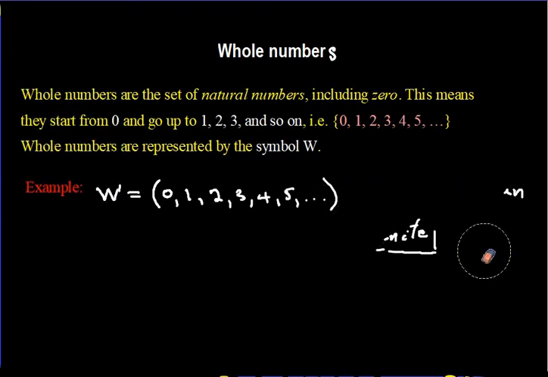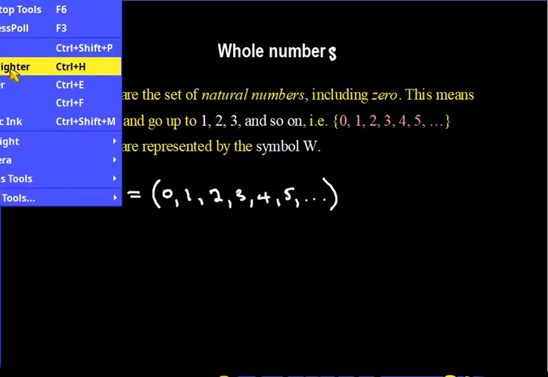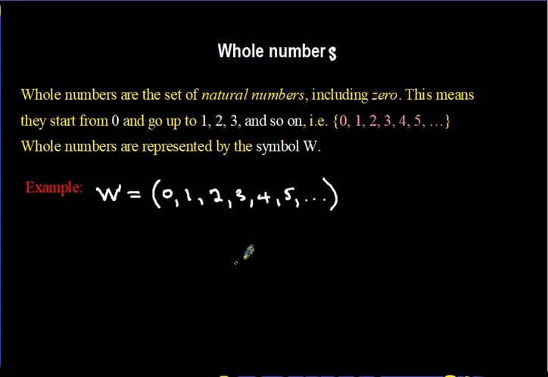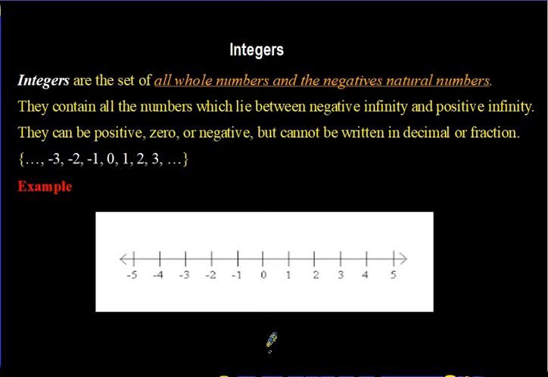Let me get the pen again. So we say integers comprise all whole numbers. So let's put down the whole numbers right here: 0, 1, 2, 3. We can stop at 3, once we have an ellipse. Let me go on the page. So integers are all the whole numbers.